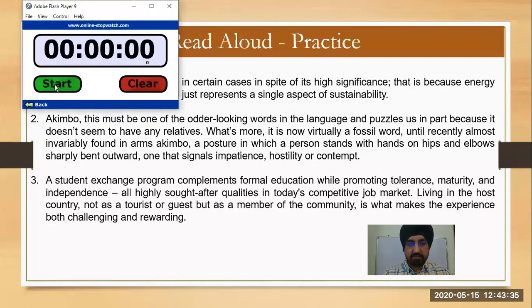Akimbo, this must be one of the odder looking words in the language and puzzles us in part because it does not seem to have any relatives. What's more, it's now virtually a fossil word, until recently almost invariably found in arms akimbo, a posture in which a person stands with hands on hips and elbows sharply bent outward, one that signals impatience, hostility, or contempt.